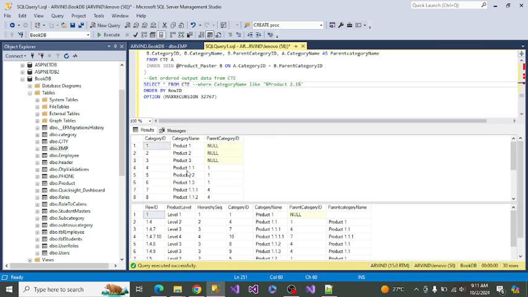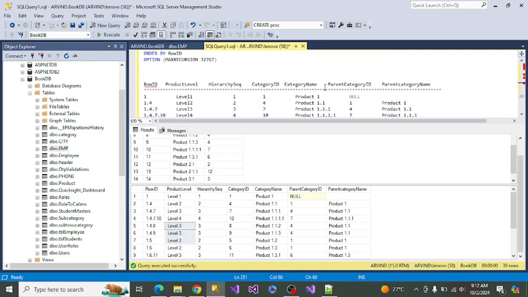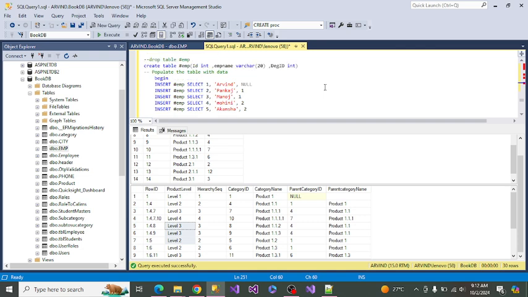On the top is the product, and we categorize all these products based on their hierarchy levels. So here you see level 1 has which product, level 2 which product, level 3 which product, and then who is their parent category ID. Everything I have used for you, so you can learn it very well.